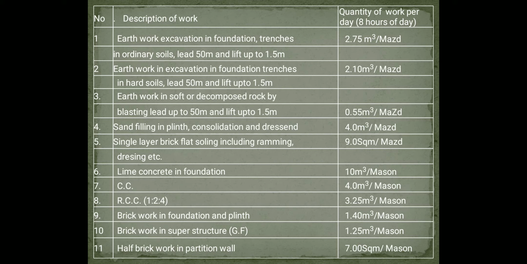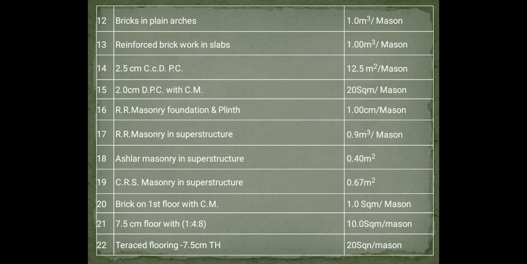Brickwork in foundation and plinth is 1.40 meter cube per mason. Brickwork in superstructure is 1.25 meter cube per mason. Half brickwork in partition wall is 7 square meter per mason. Brickwork in plain arches is 1 meter cube per mason. Reinforced brickwork in slabs is 1 meter cube per mason.